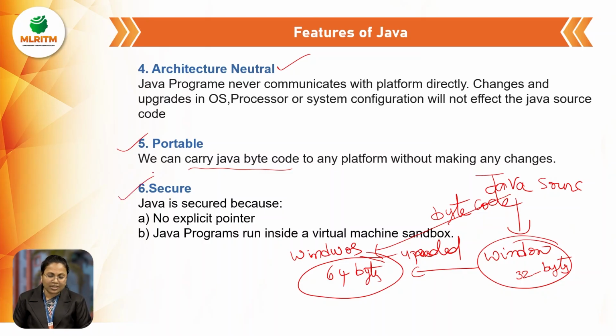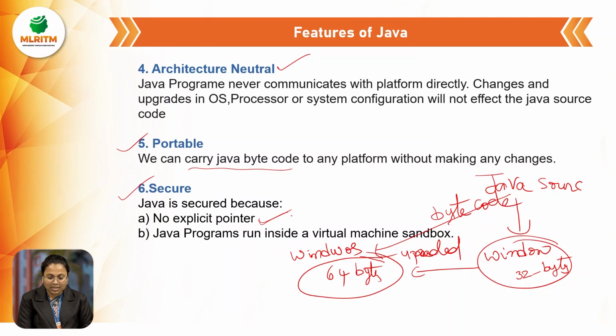Next, secure. Java is secure. Why can we say that Java is secure? Because of the absence of explicit pointers, right? So what is the advantage if there are no explicit pointers? Generally, an explicit pointer holds the address of a variable, right?